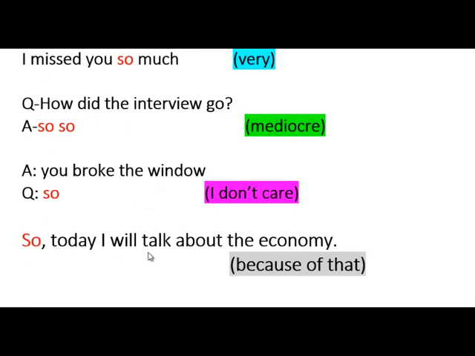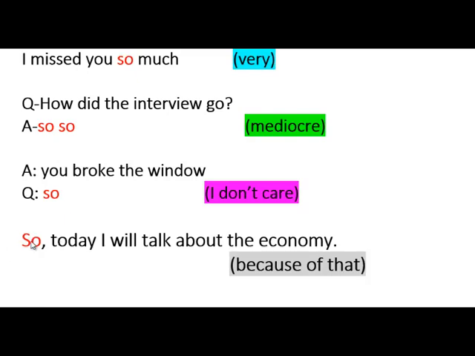So, today I will talk about the economy. Here, so means because of this, I will talk about the economy. Let's say the weather is bad and someone will say, oh, it's horrible weather, so I'm going to tell you about the weather now, explain to you why. So I'm going to explain to you why the weather is bad. So here means because of that.